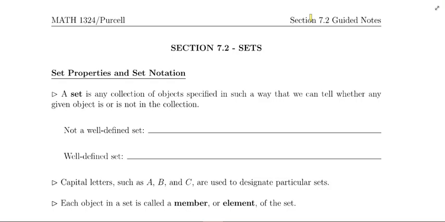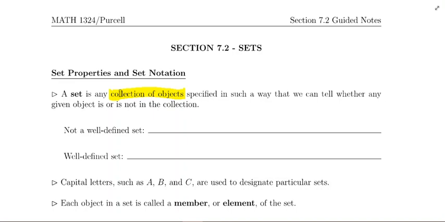Section 7.2 Sets. A set is any collection of objects specified in such a way that we can tell whether any given object is or is not in the collection. So basically, a set is a collection of objects. If you're somewhere watching this video, look around the room that you're in and pick out 5 objects. Those 5 objects form a set.